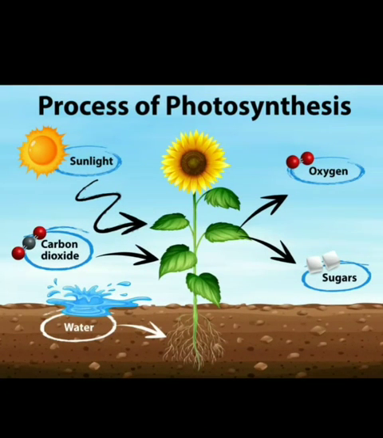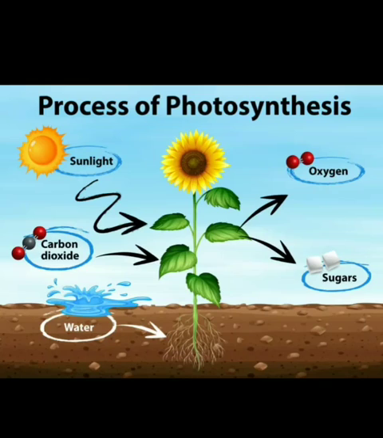Next we see the example of the process of photosynthesis. It is also an example of a chemical change because it is a natural process. Photosynthesis is a chemical process by which green plants manufacture their food in the presence of sunlight, carbon dioxide and water, and produce glucose and oxygen.